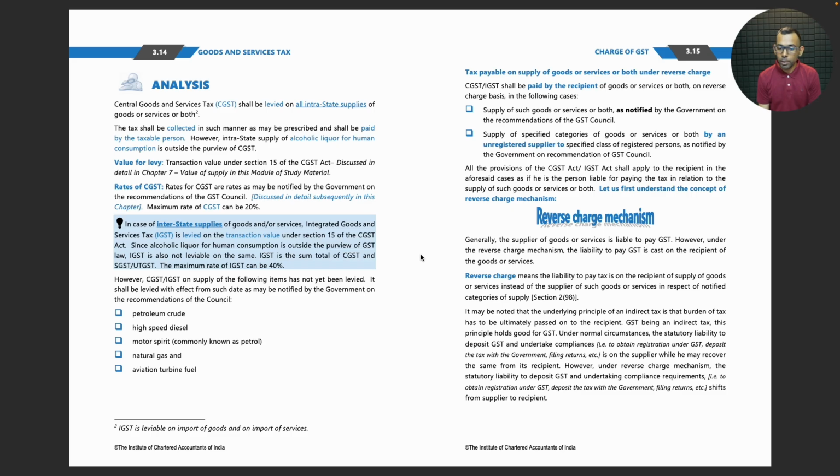has to be ultimately passed on to the recipient. GST being an indirect tax, this principle holds good for GST. Under normal circumstances, the statutory liability to deposit GST and undertake compliances is on the supplier, while he may recover the same from its recipient. However, under reverse charge mechanism, the statutory liability to deposit GST and undertaking compliance requirement shifts from supplier to recipient.